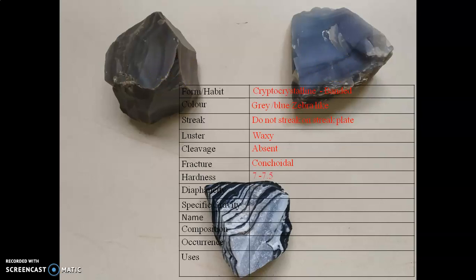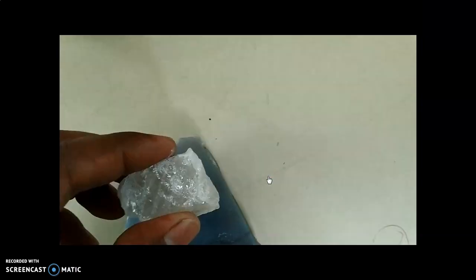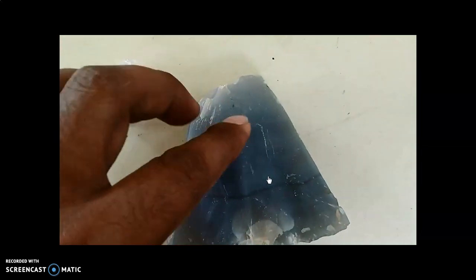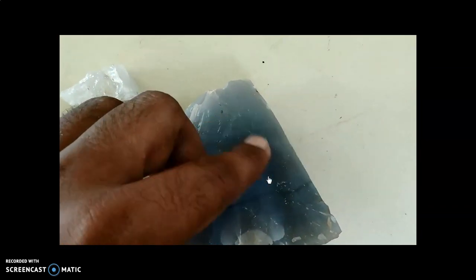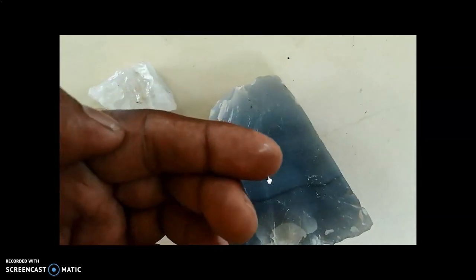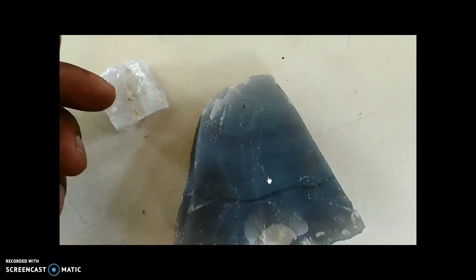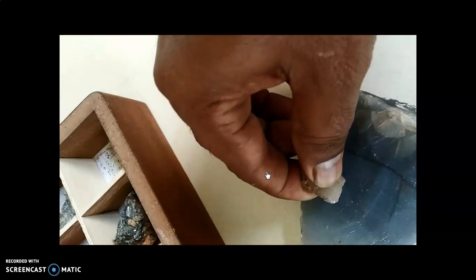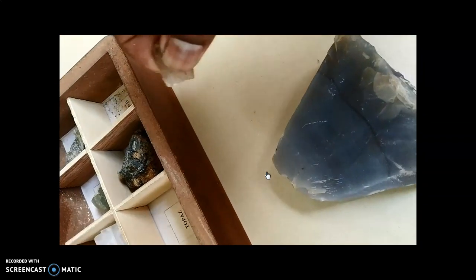Hardness 7 to 7.5. We cannot scratch this mineral using quartz, whose hardness is 7. That tells us the hardness of this mineral is slightly greater than 7. But this mineral can be scratched by another mineral, topaz, whose hardness is 8.